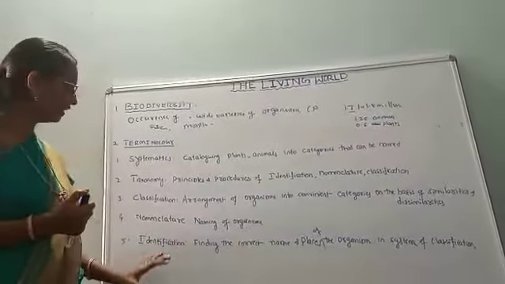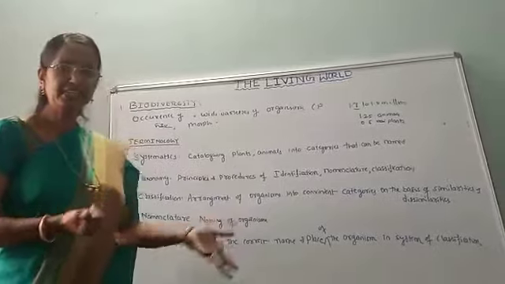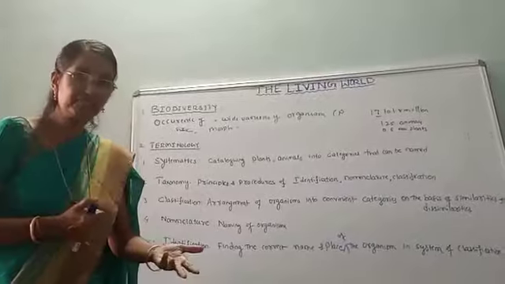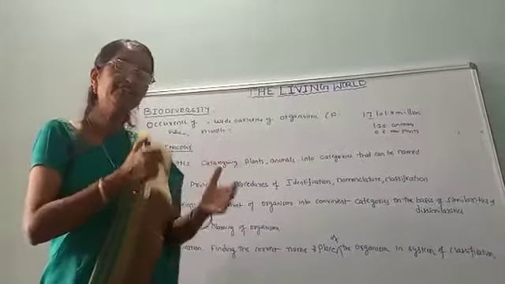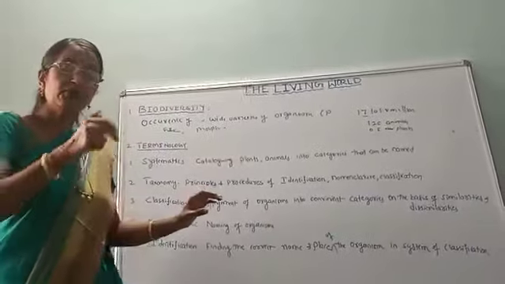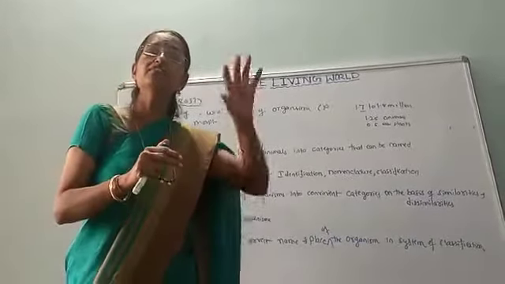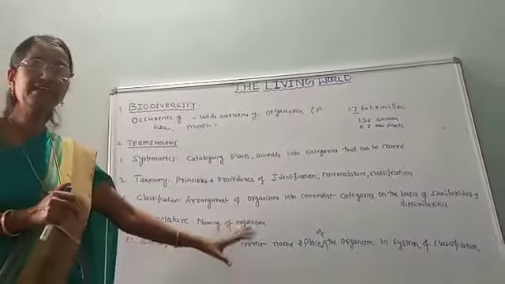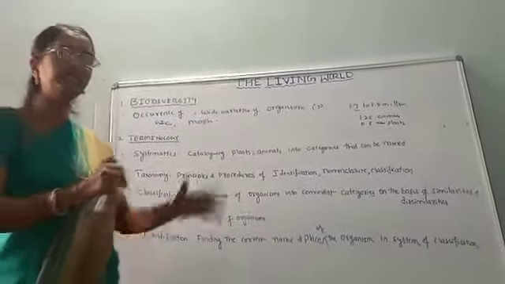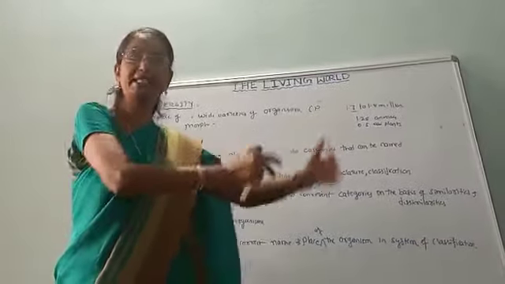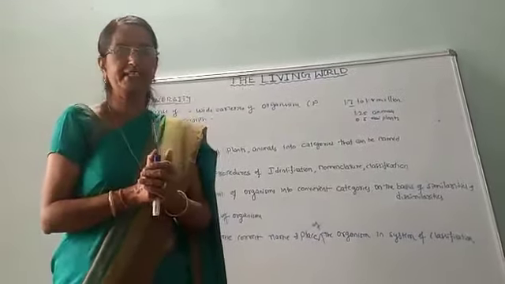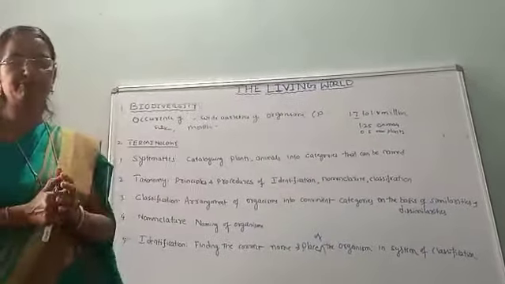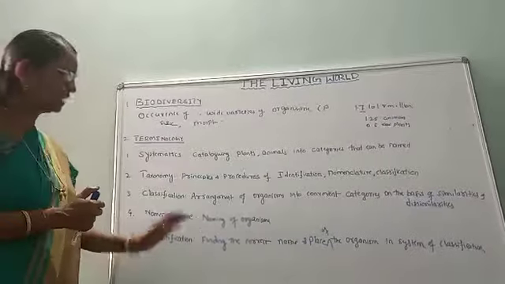Last and final, there is another terminology: identification. As I already told you, identifying the organism, whether it is a plant, animal or microbe. After identification only, we categorize it. Identification is nothing but finding the correct name. After finding the name, we place the organism in a plant category or an animal category. Likewise, we identify the organism by finding its correct name, and that is known as identification.